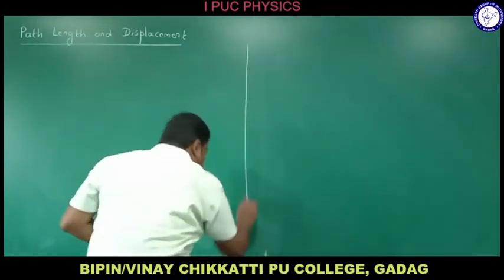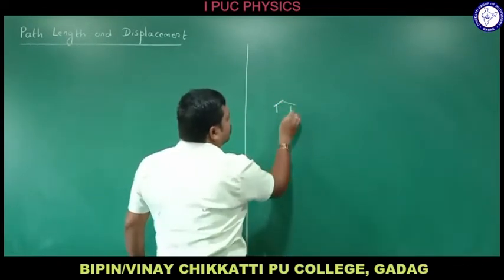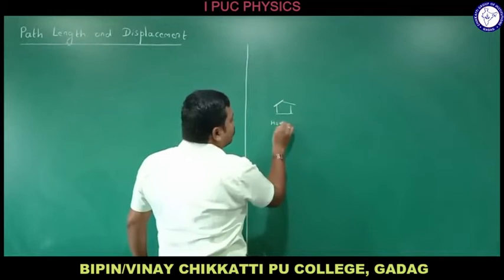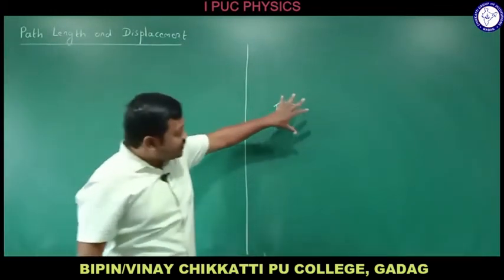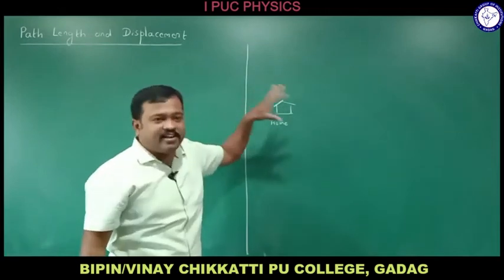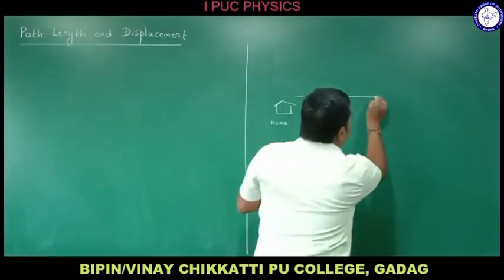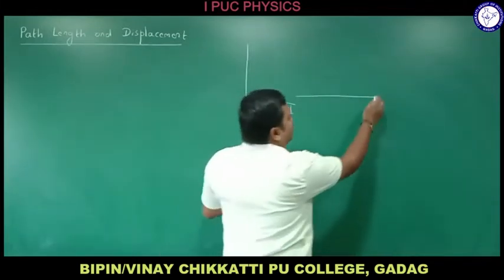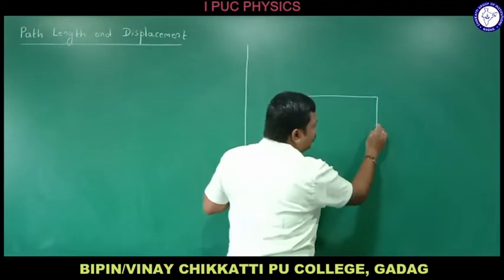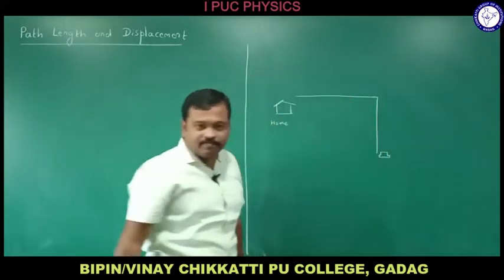Your house is at PNT quarters, right? This is your home. From here you want to go to the college. You take the KCRD road and you come in a straight line. Then you will be turning at the Lakani hospital and your college bus will be standing here. You will catch the bus here, right?